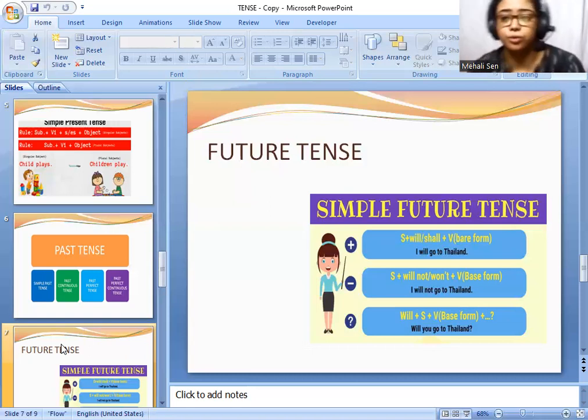Whenever we go through the past of the past, that is called past perfect tense. Past of the past. Now, what is the meaning of past of the past? In the past, if we take two pieces of work simultaneously, which had completed first? That is called past perfect tense.